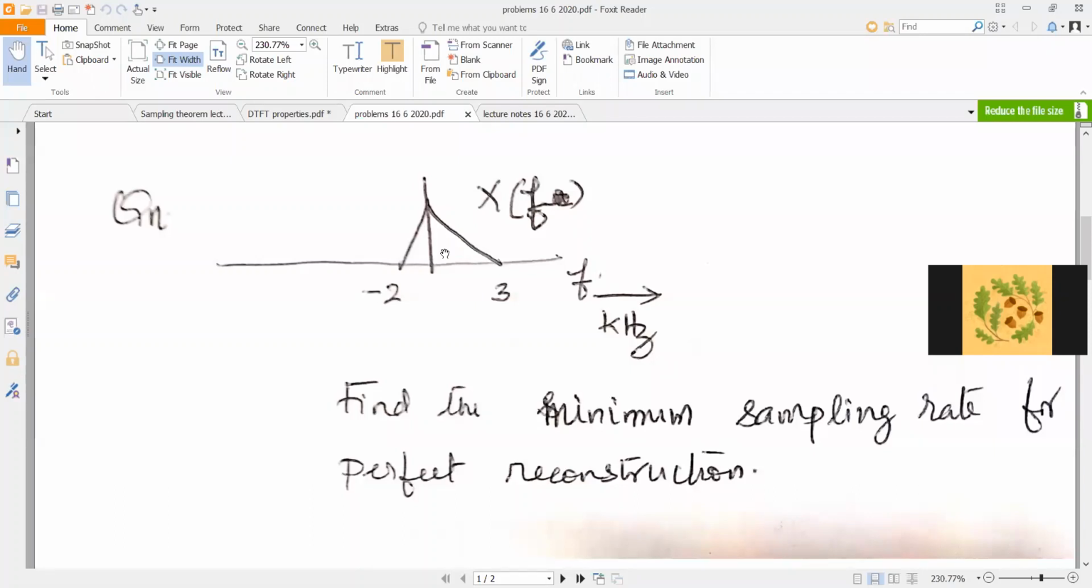Now the question is, find the minimum sampling rate for perfect reconstruction. That is very easy to find out. What is the maximum frequency? The maximum frequency is 3, it's not 2. Say, for example, if this had extended up to -4, then the maximum frequency would have been 4. Then what would have been the minimum sampling rate? It should be slightly greater than twice the maximum frequency of the signal. In this case it is 3, so it should be slightly greater than 2 into 3, which is equal to 6 kilohertz. Slightly greater than 6 kilohertz, that is the minimum sampling rate.